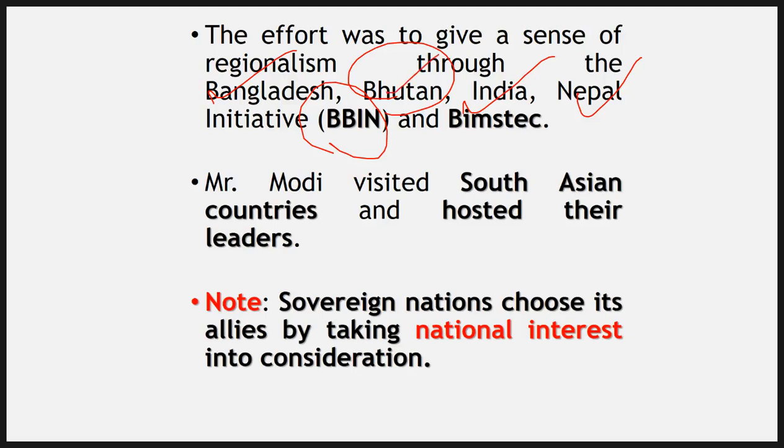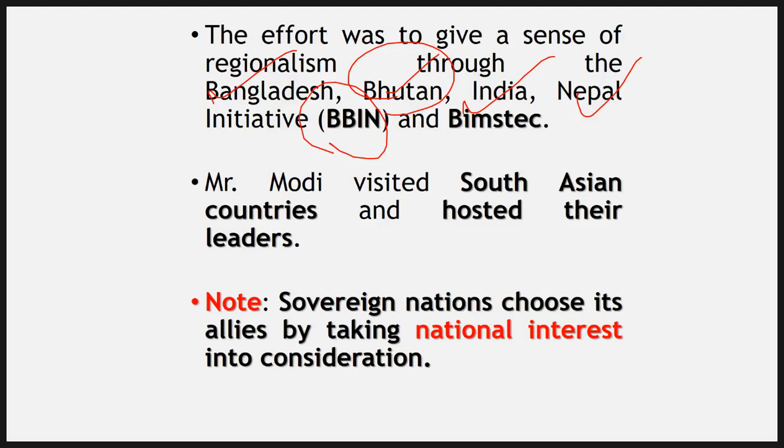So for the time being, Bhutan has stepped out of it. Bhutan has said that when the time is right, it will join this BBIN. Of course, it is supporting this BBIN, but at present, because of domestic conditions, Bhutan is out of this BBIN.